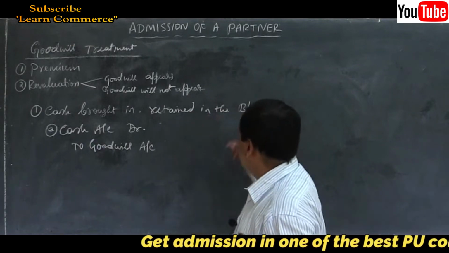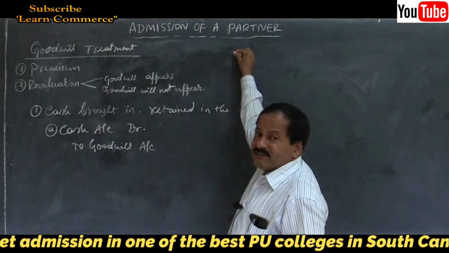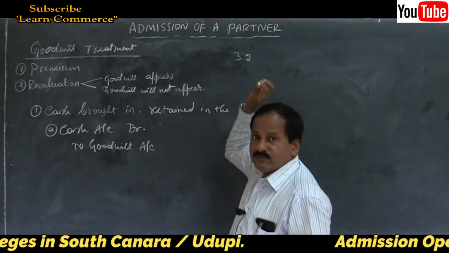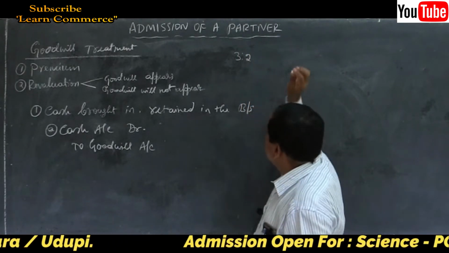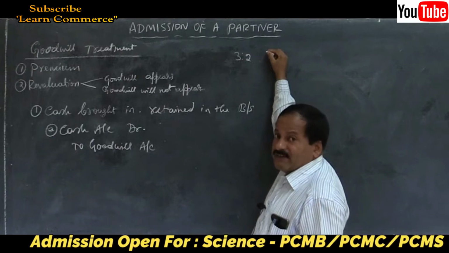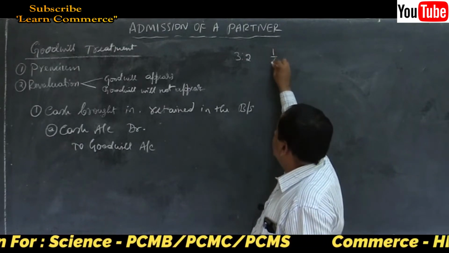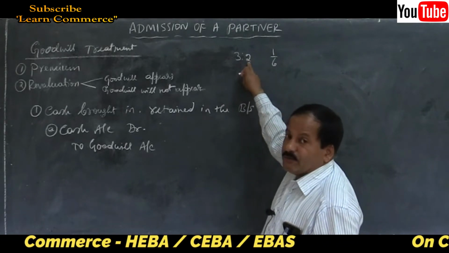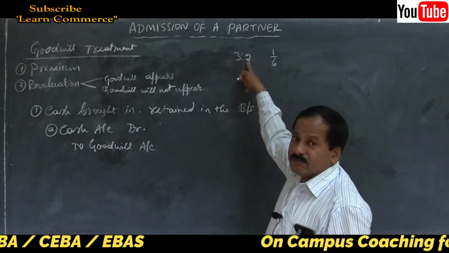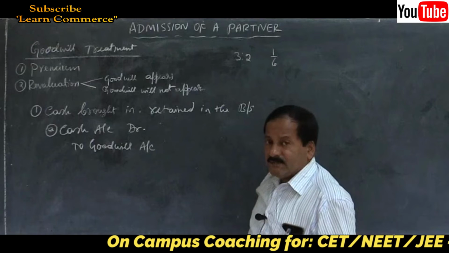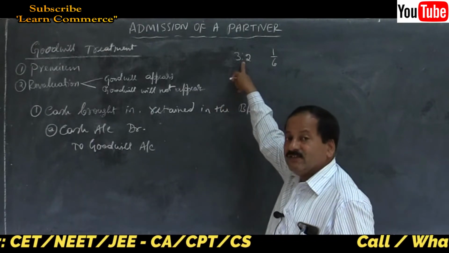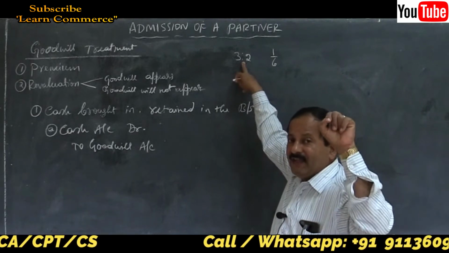Suppose A and B are partners sharing profits and losses in the ratio of 3:2, and C joins the firm and he is given a 1/6 share. Then the old ratio itself is the sacrifice ratio, because the new ratio is not given. So sacrifice will be in the same ratio as before. That will be the assumption.